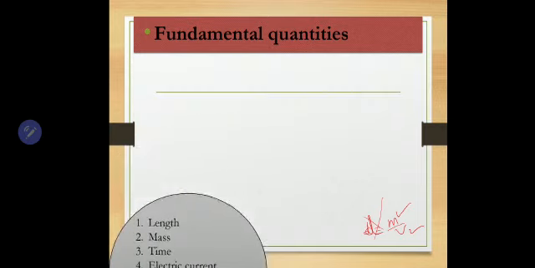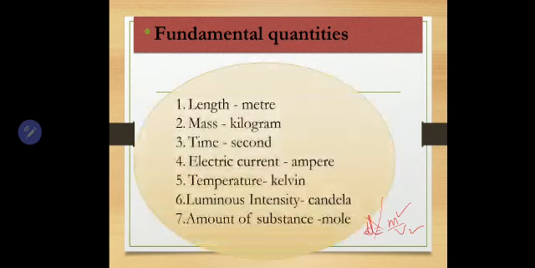Now, what about their units? These are the 7 fundamental physical quantities. Length, meter; mass, kilogram; time, second; electric current, ampere; temperature, Kelvin; luminous intensity, candela; and amount of substance is mole, M-O-L-E.